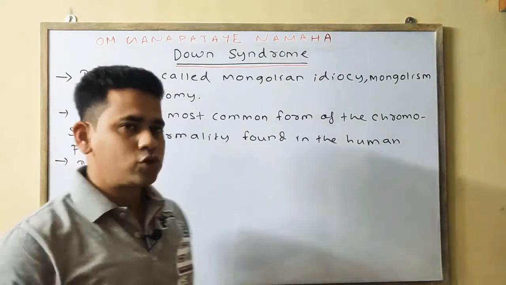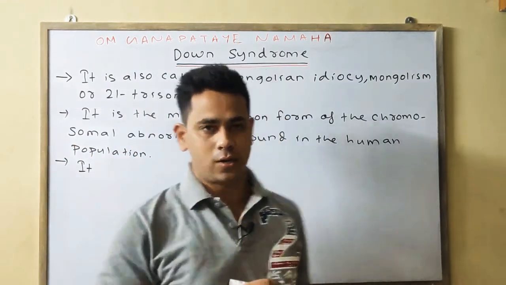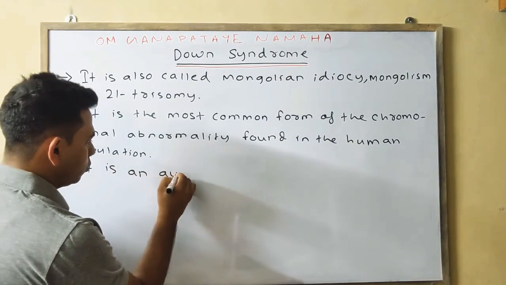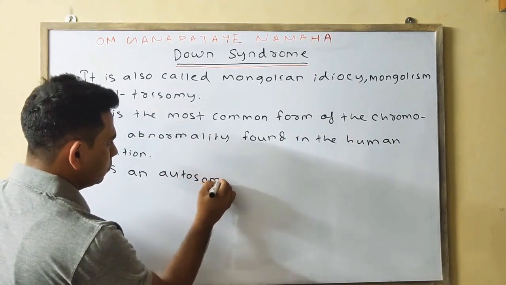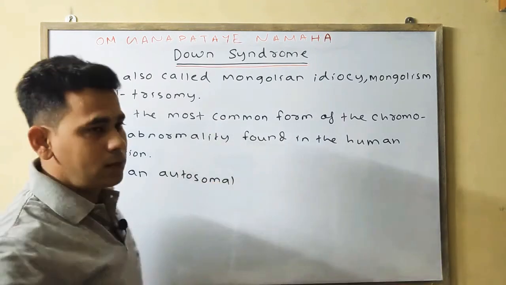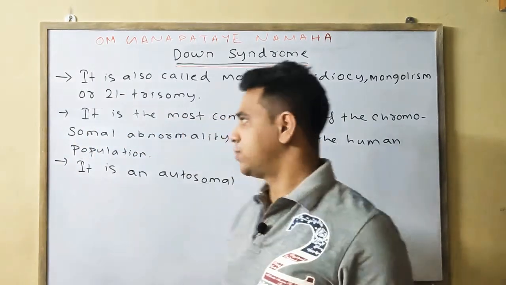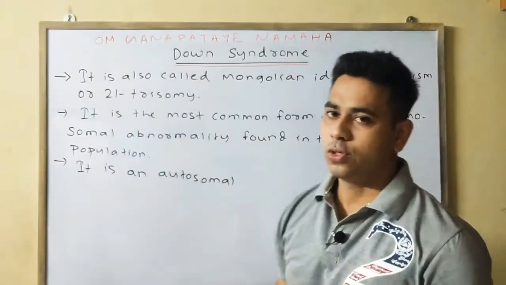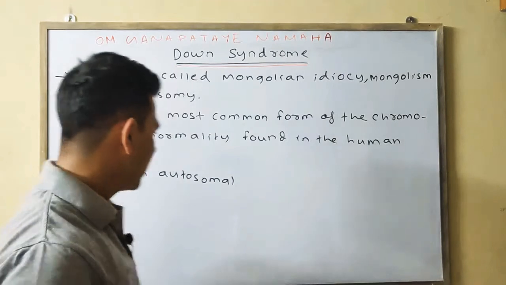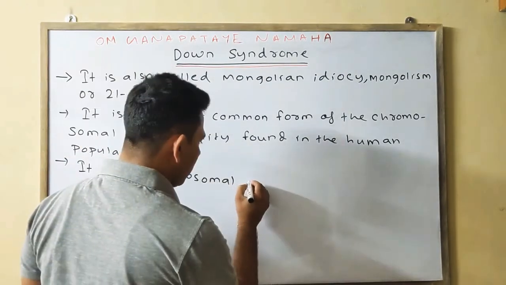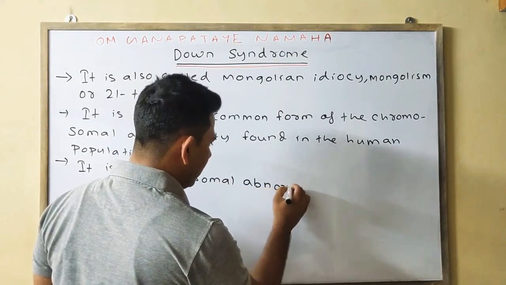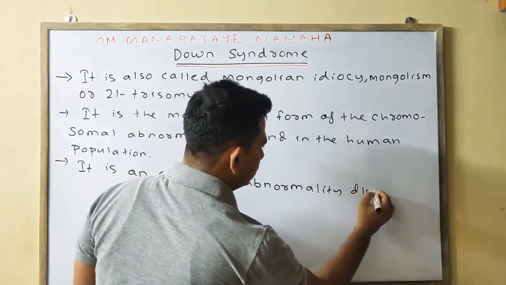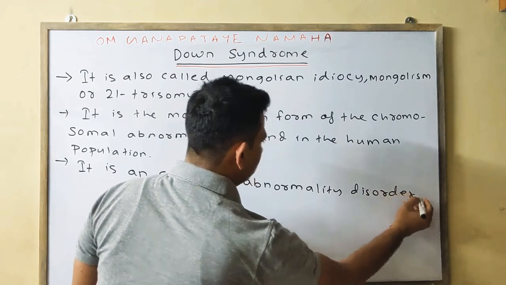Third point, it is an autosomal abnormality disorder. Why autosomal? Is Down syndrome related to the sex chromosome? No, it is related to the 21st pair of chromosomes. So we can say it is an autosomal abnormality disorder.